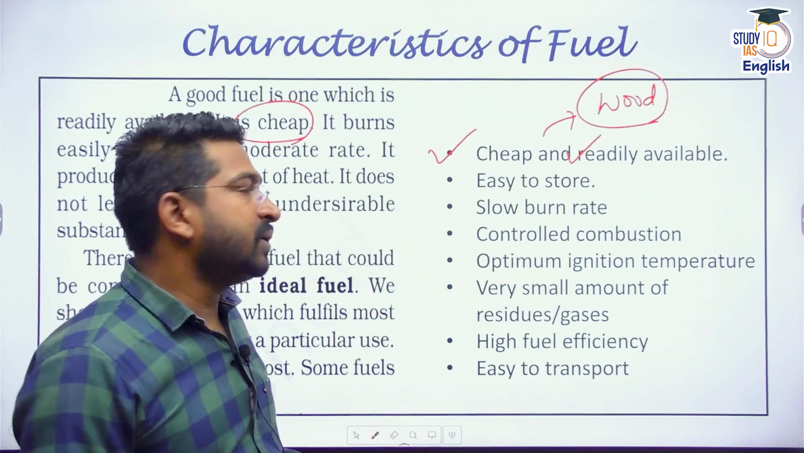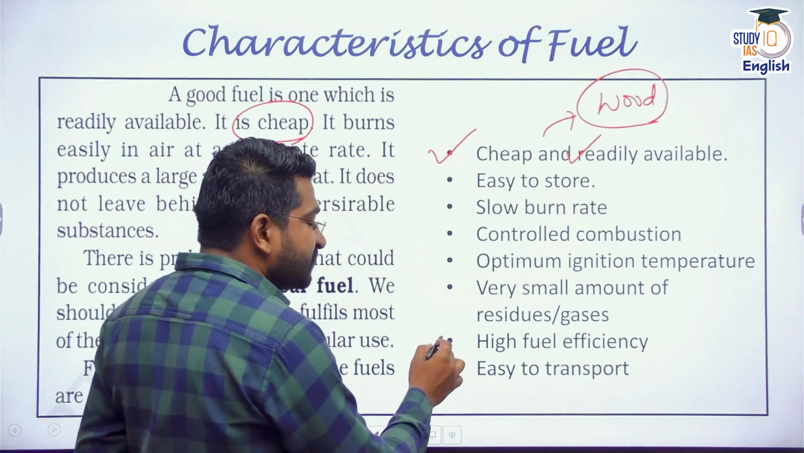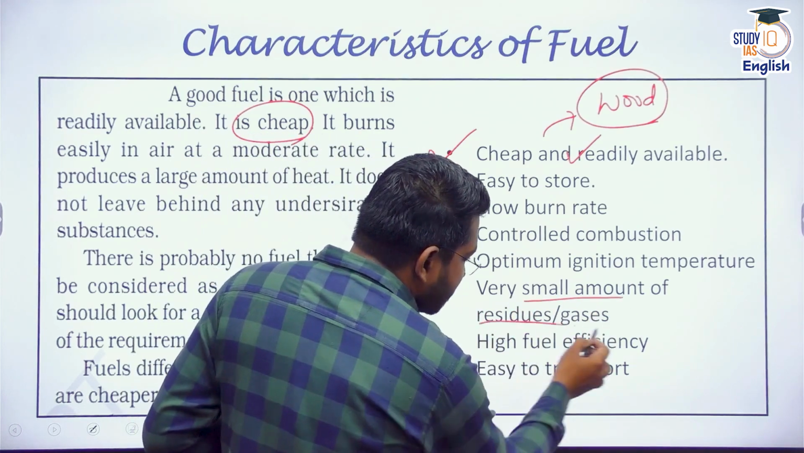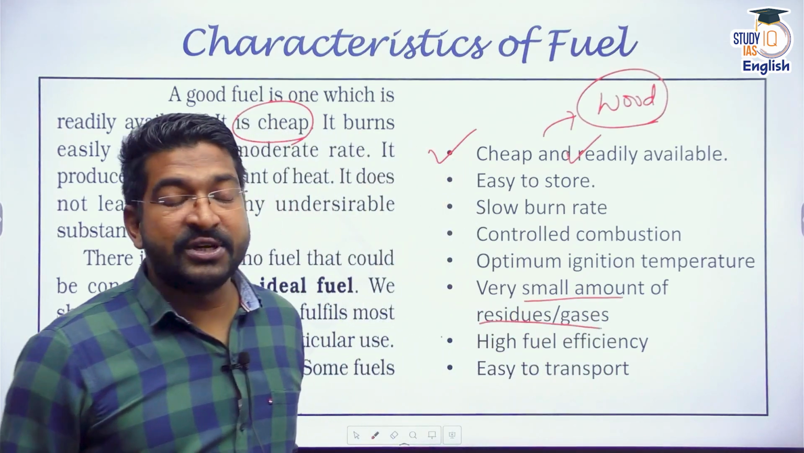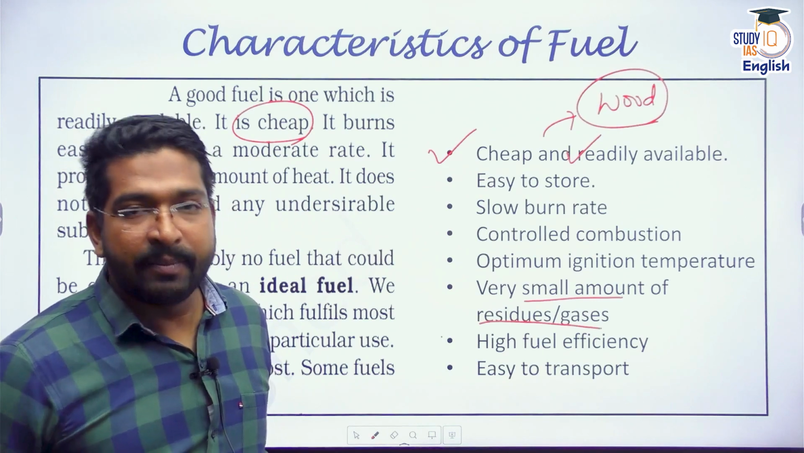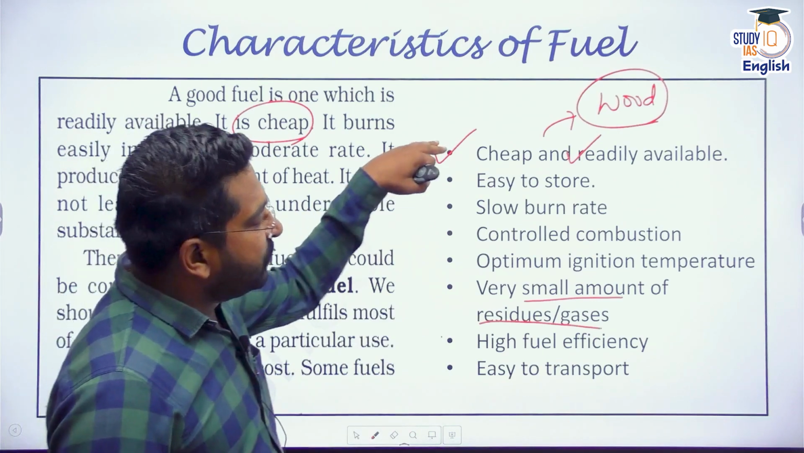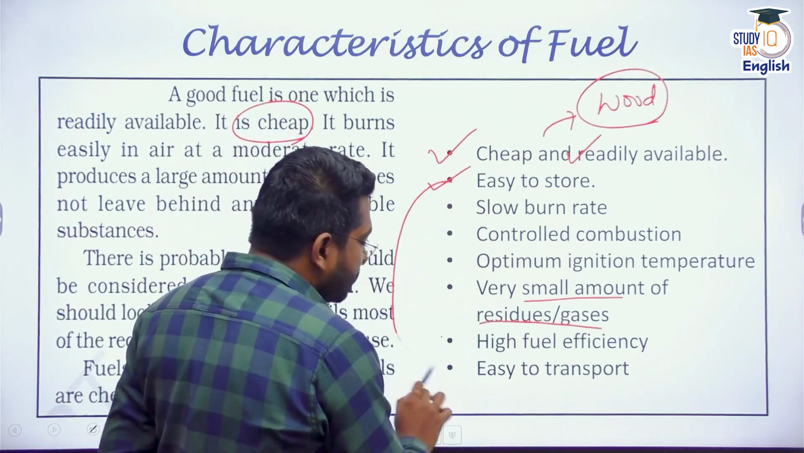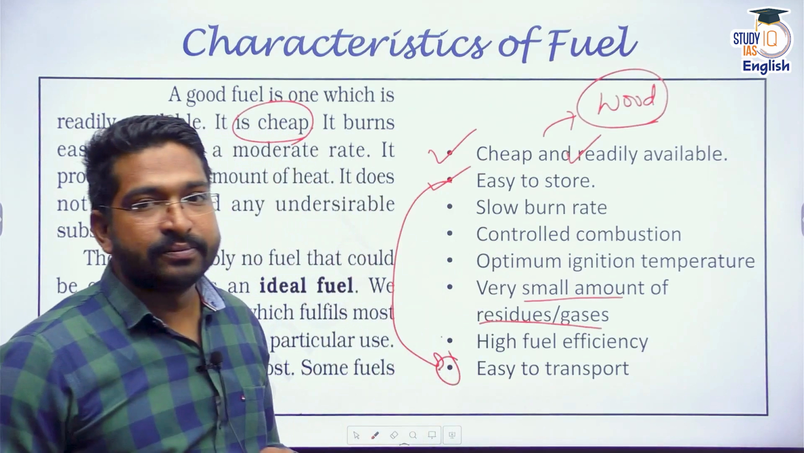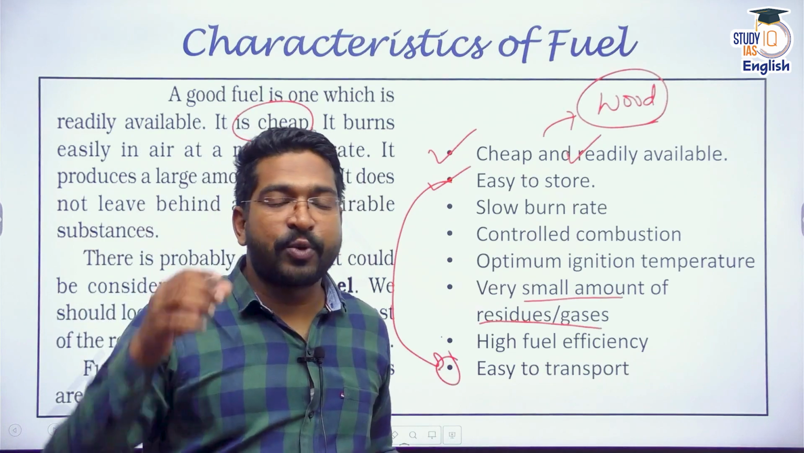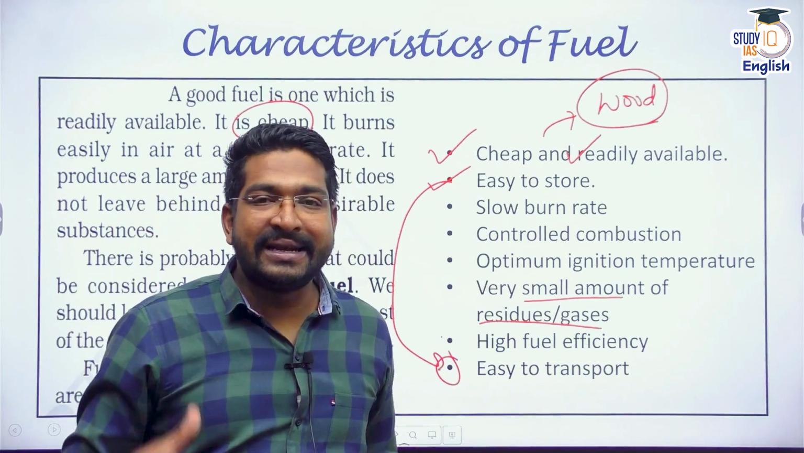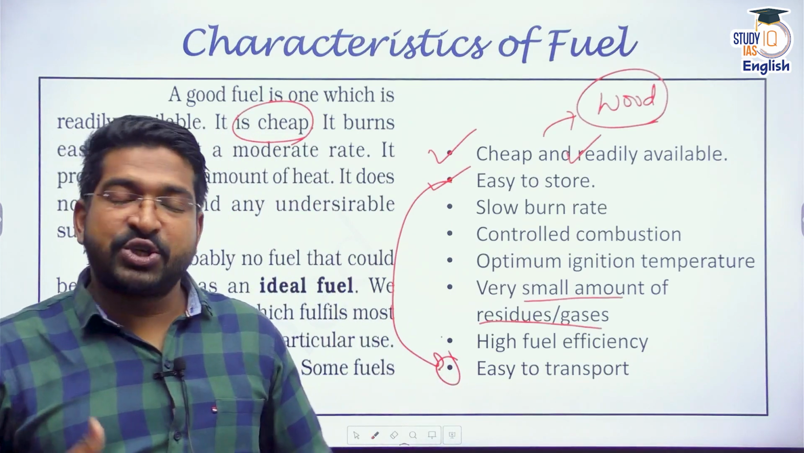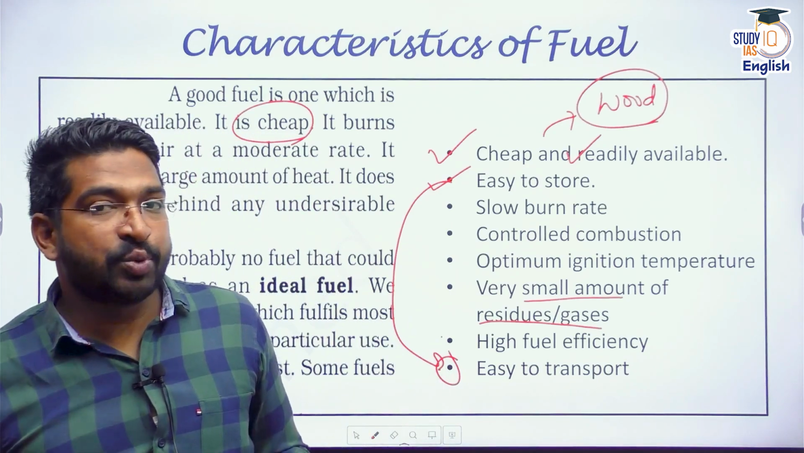But there was one particular problem. Its efficiency was very low, and it used to give a lot of gases and residues, which leads to pollution, which leads to the problem of global warming. But we need to understand that fuel should be cheap and readily available. Fuel should be easy to store, and easy to transport as well. That is why we face a lot of problems with our LPG cylinders, LPG gas, or natural gas storage and transportation. It becomes a huge problem.